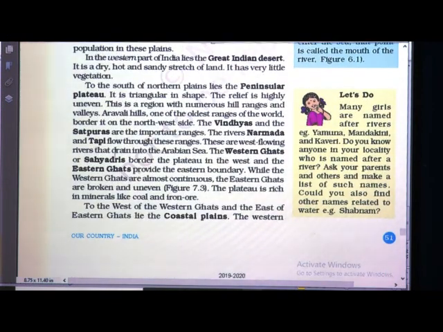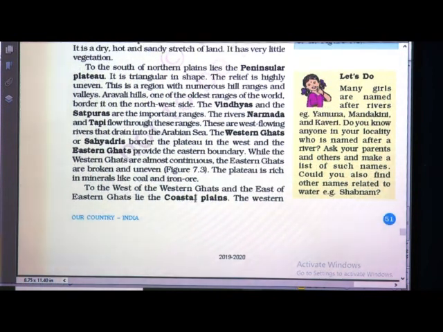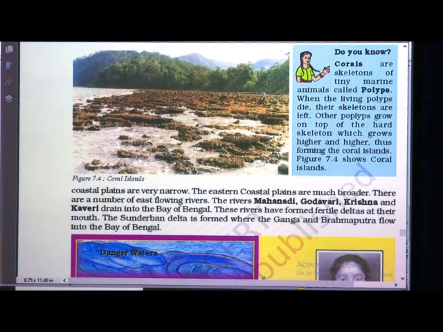Western Ghats we can call Sahyadris, they border the plateau in the west and eastern Ghats border the plateau from the east side. Then to the west of the Ghats lie the coastal plains. These coastal plains are very narrow, the eastern coastal plains are much broader. There are a number of east flowing rivers, like Mahanadi, Godavari, Krishna and Kaveri, which drain into Bay of Bengal.